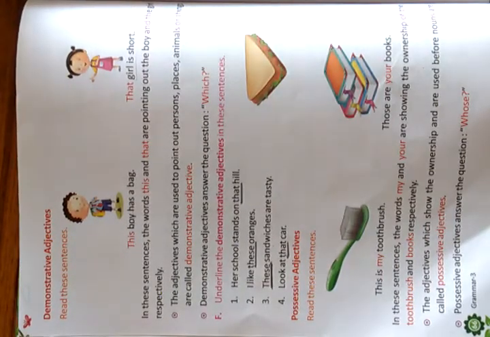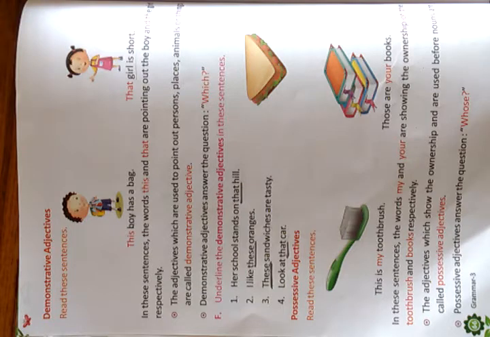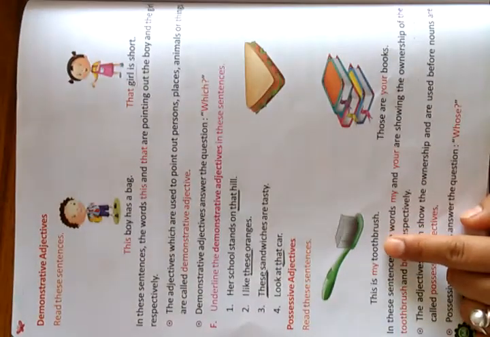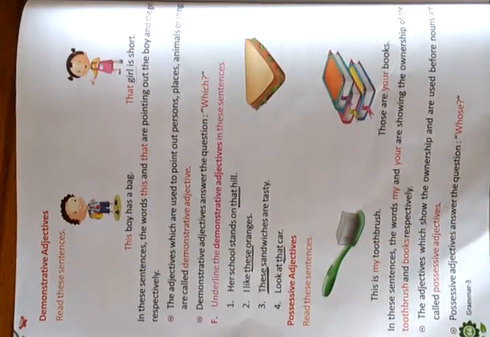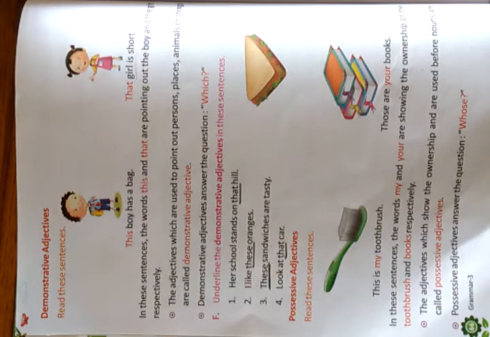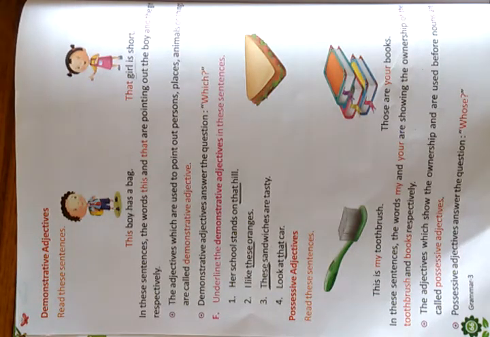So the fifth one is possessive adjectives. This is my toothbrush. Those are your books. So possessive means to whom it belongs. Whose toothbrush is this? This is my toothbrush. My means to whom it belongs. Those are your books. That means whose are these books? Those books are yours.